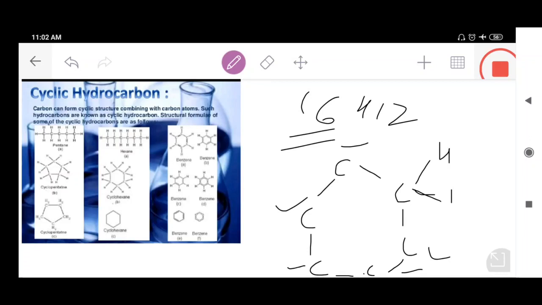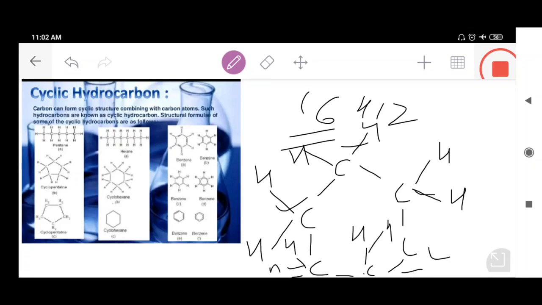Jot it down, students, with me. This carbon contains 2 hydrogen atoms, this also contains 2 hydrogen atoms, and this also contains 2 hydrogen atoms.